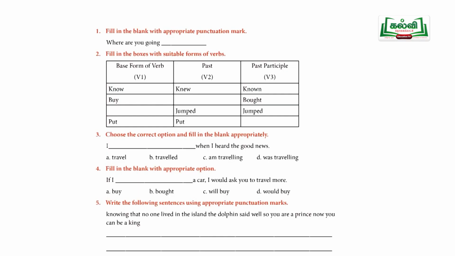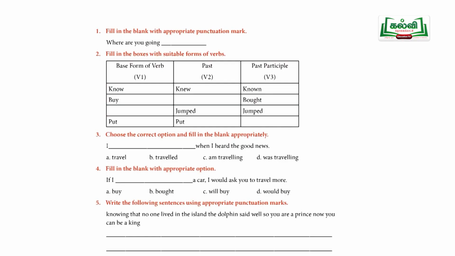Now we will move on to the first exercise of the worksheet. Fill in the blanks with appropriate punctuation marks. Can you guess which punctuation marks we have already studied? Yes, there are a lot: capital letters, quotation marks, question mark, full stop, apostrophe and comma. Here you can remember that it starts with a WH question. Where are you going? After the WH question, what are you supposed to use? Yes, that is the question mark.